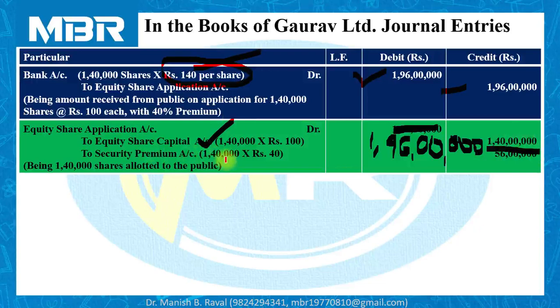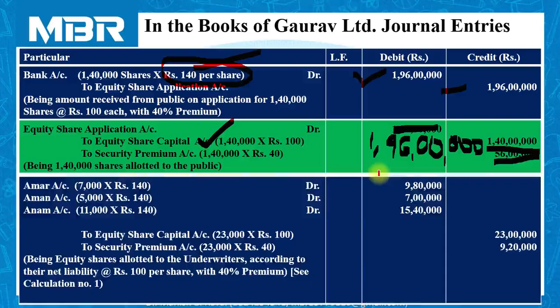And securities premium account: 1,40,000 multiplied by 40 is equal to 56 lakhs. Now it is time to adjust the account with underwriters, and we have to transfer 7,000 shares to Amar, 5,000 shares to Aman, and 11,000 shares to Anam.